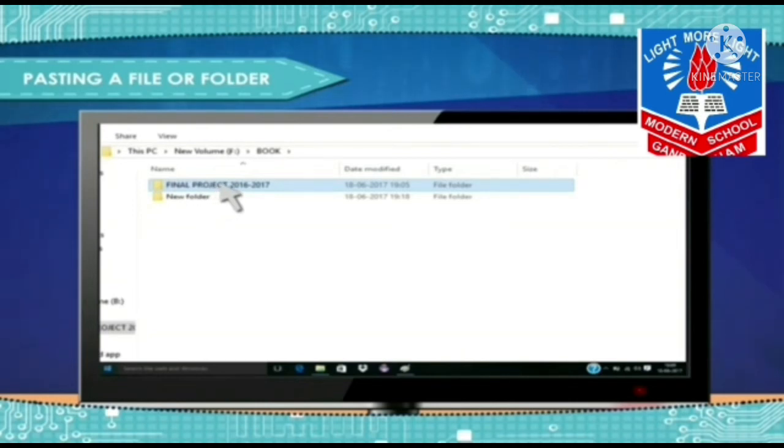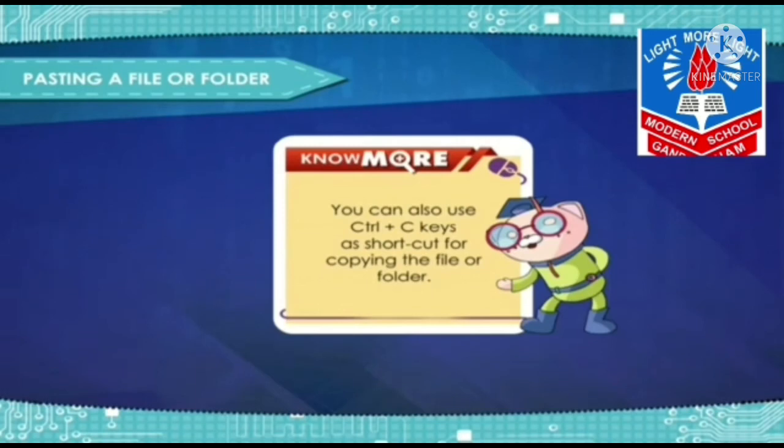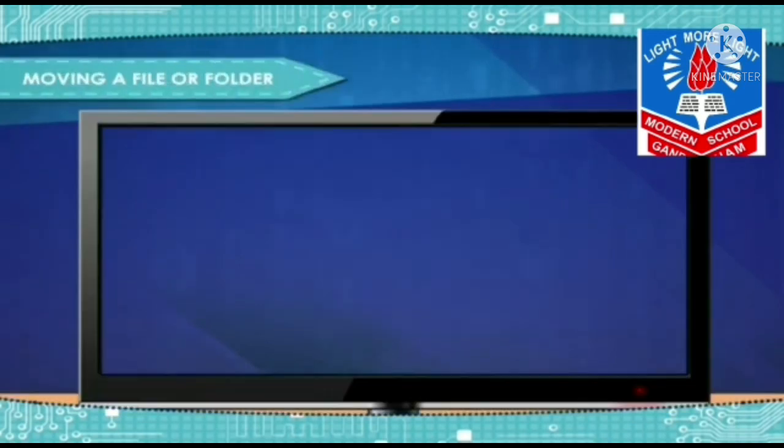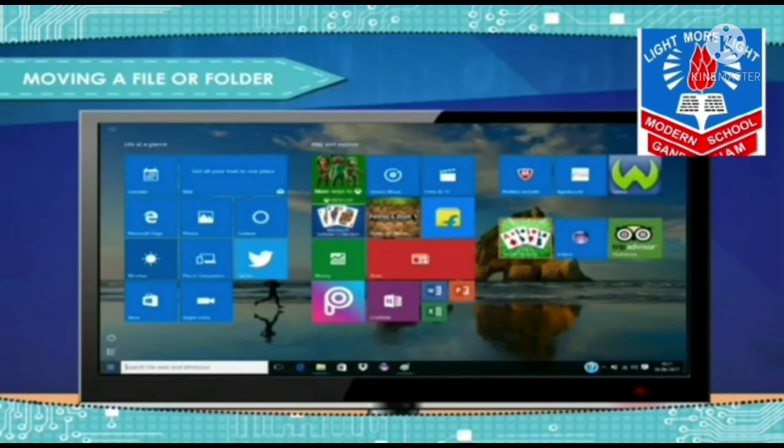Note: you can also use the Ctrl+V key as the shortcut for pasting the file or folder. Moving a file or a folder.